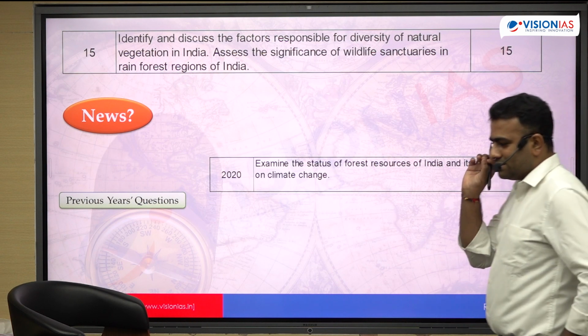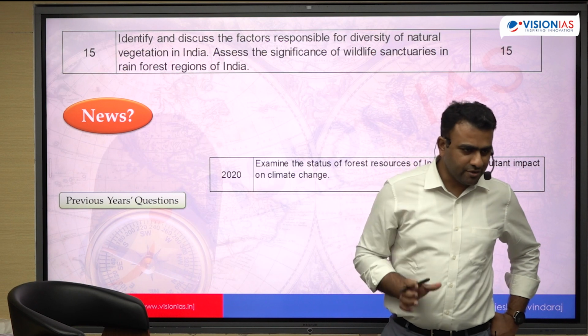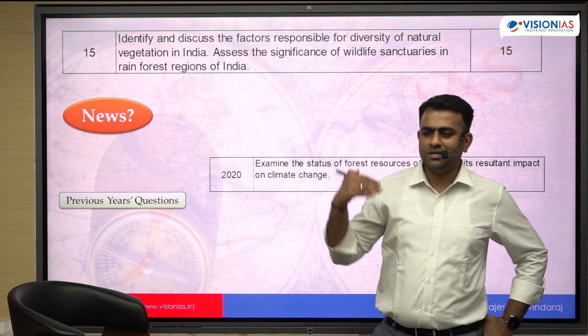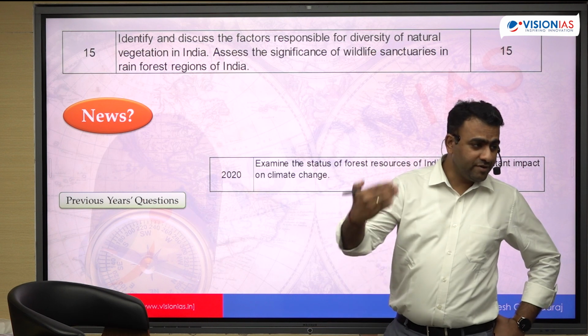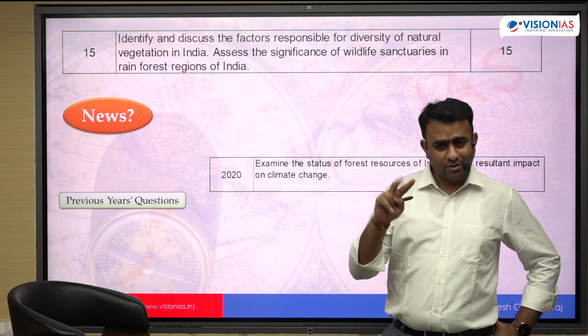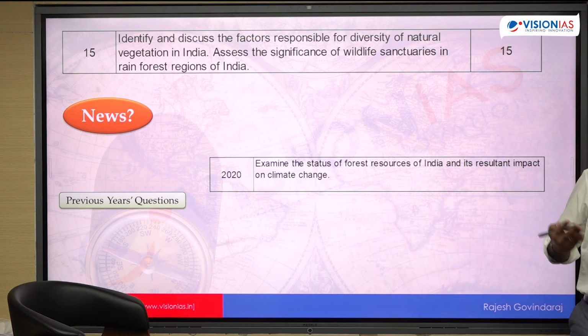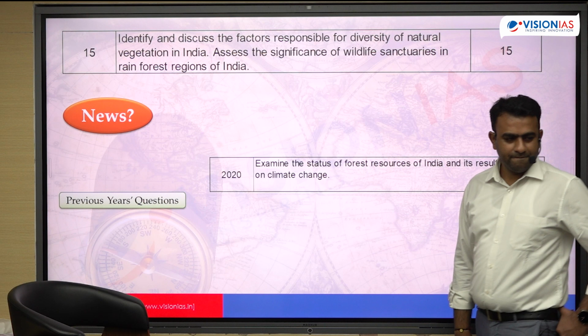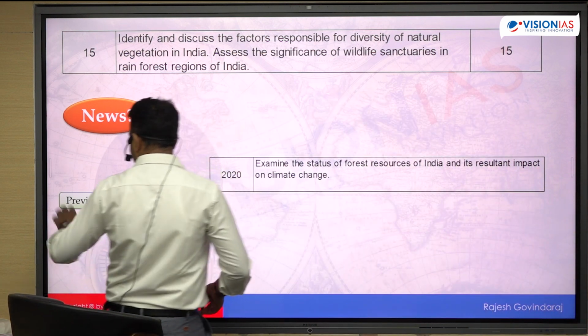This is proper static part of your economic geography, where you have to study the distribution of natural vegetation at the world level as well as at the India level. What are the different types of vegetation at the world level? What are the different types of vegetation at the India level? What are the reasons behind this variation? Distribution तो आपने पढ़ा होगा, तो reasons आपको correlate करना पड़ेगा. ठीक है?